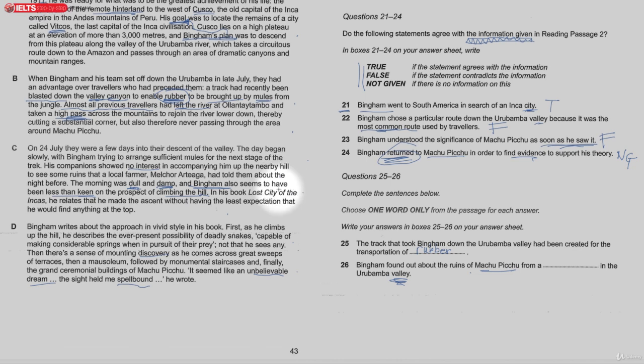Okay, and the next one, Bingham found out about the ruins of Machu Picchu from someone who worked in the valley. So people knew about this, but they never said anything to anybody really. So who knew about these before even this Mr. Bingham character? And we can find it here.